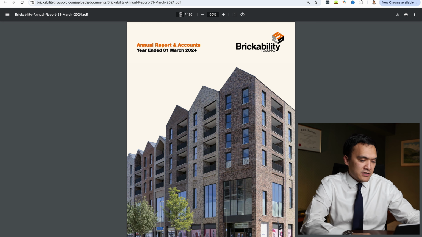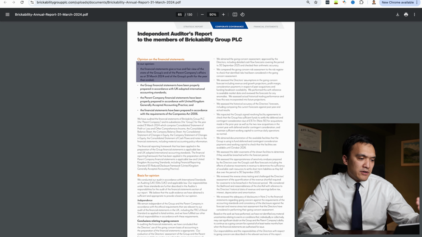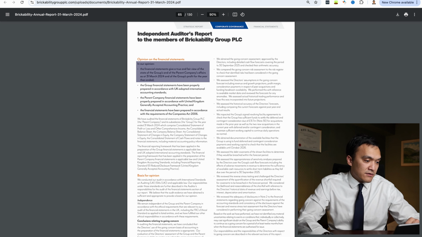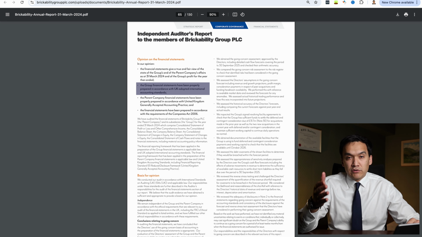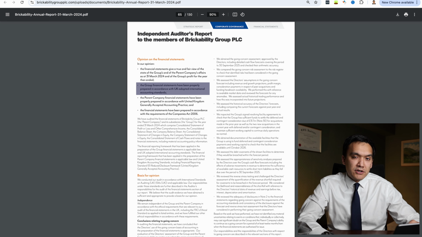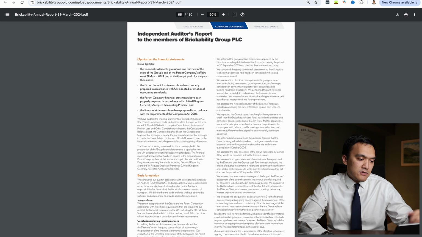So we can go to page 65 and we can see that financial statements give a true and fair view of the state of the group's and of the parent company's affairs as at 31st of March 2024. And we can also see that financials are prepared in accordance with UK adopted international accounting standards. I made a quick research and the UK adopted international accounting standards are very similar to IFRS and there are only very minor differences. So at this stage I think we are okay.